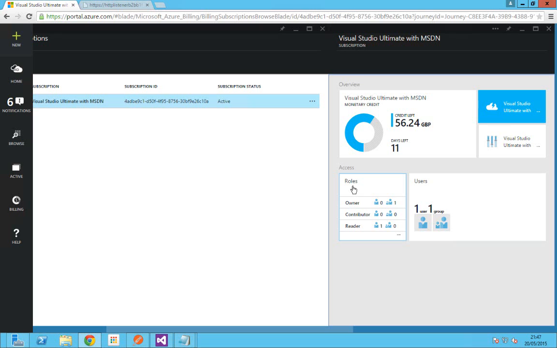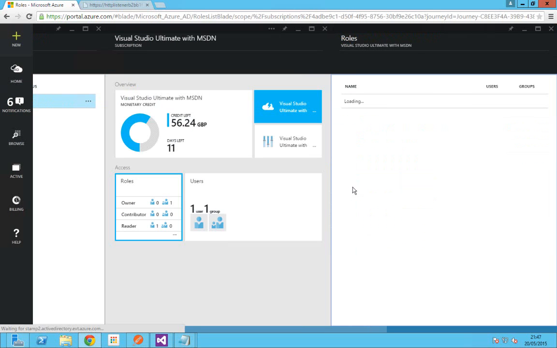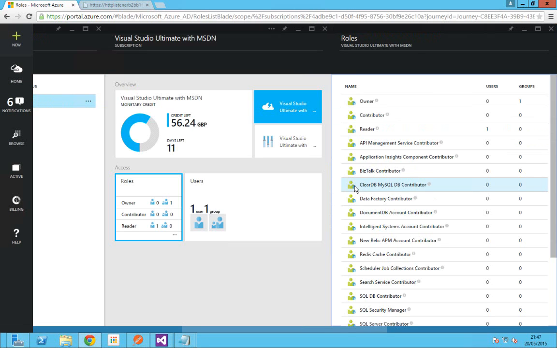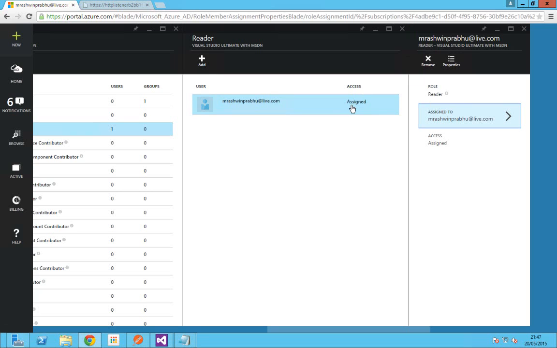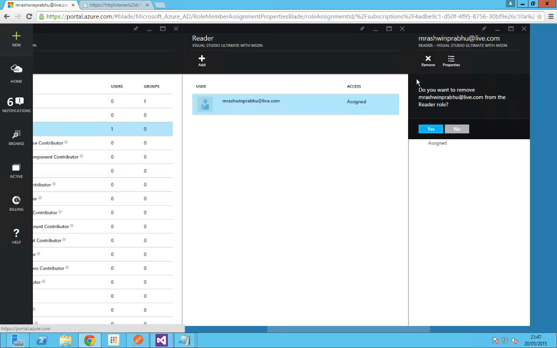Click on Roles here. As you can see, there is a list of roles that you can assign a particular user to. Click on the Reader role here, for which we want to assign a group and the user. In this case, I've already assigned one. So let me do it from scratch. Let me remove this user and re-add it again.